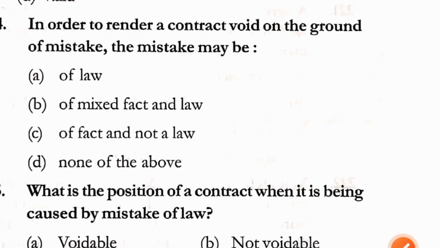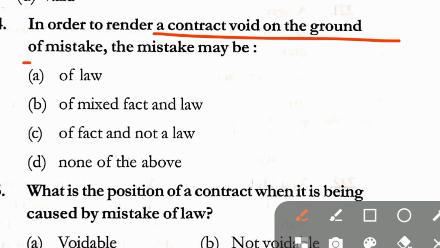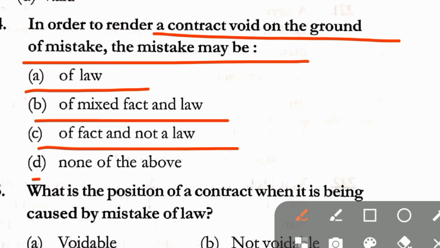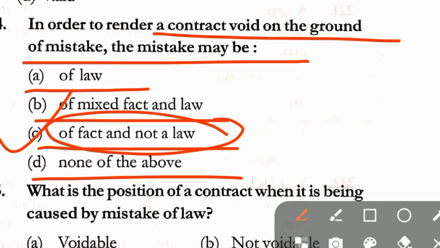Question number 214. In order to render a contract void on the ground of mistake, the mistake may be of: A, law; B, fixed fact and law; C, fact and not a law; and option D, none of the above. Correct answer here is option C, that is of fact and not a law.